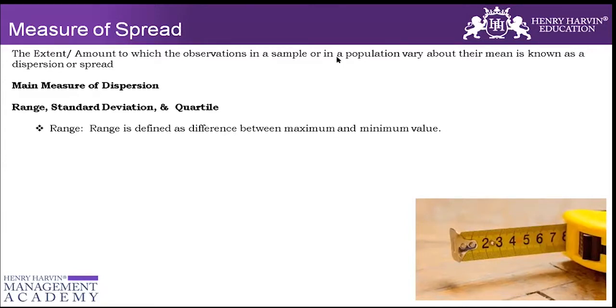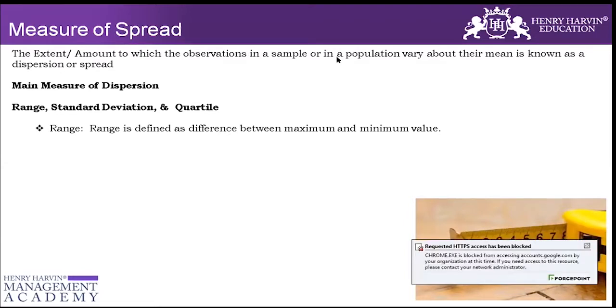Range is not a very good method of spread because it only focuses on the first and the last value. It has not captured the entire data set. इसने सिर्फ पहला और लास्ट को देखा है, and on that basis it makes a decision about how much is the variance or the standard deviation in a process. So range is not very commonly used, but when we have small data sets, not a big data set, then we rely on the range.